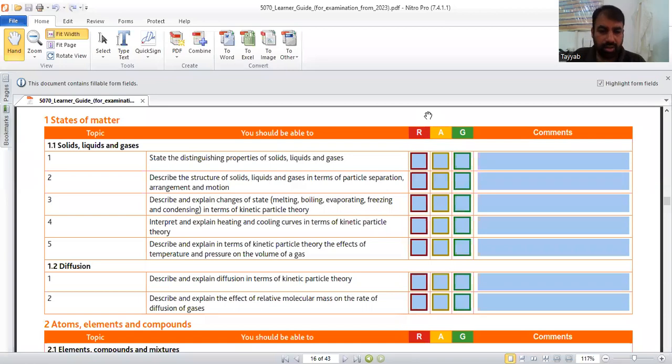Again, we are moving toward our content. Next is to describe and explain in terms of kinetic particle theory the effect of temperature and pressure on the volume of gas. Remember, temperature is directly proportional to volume of gas, as long as pressure is constant.